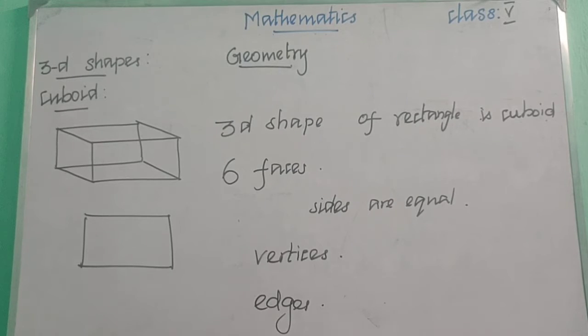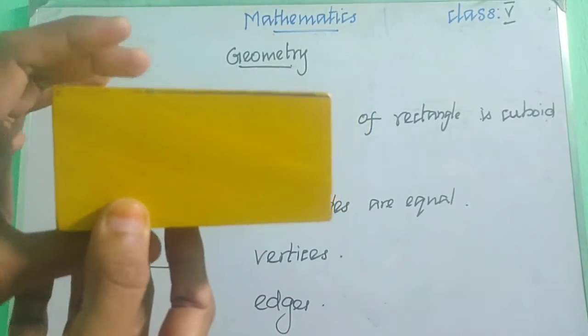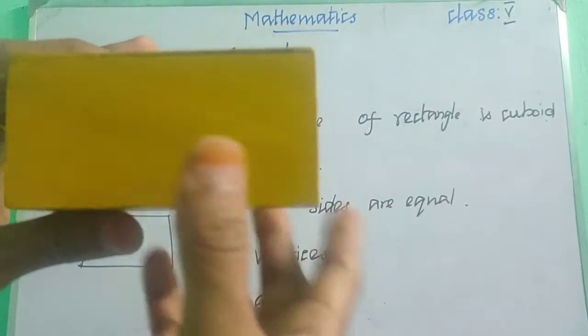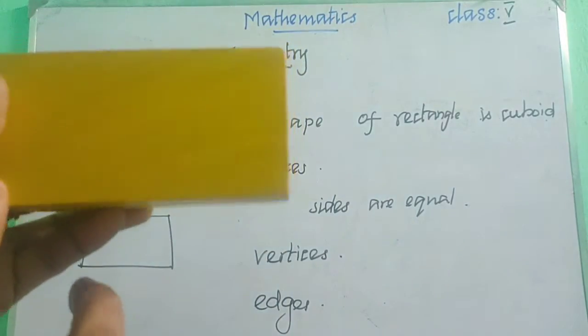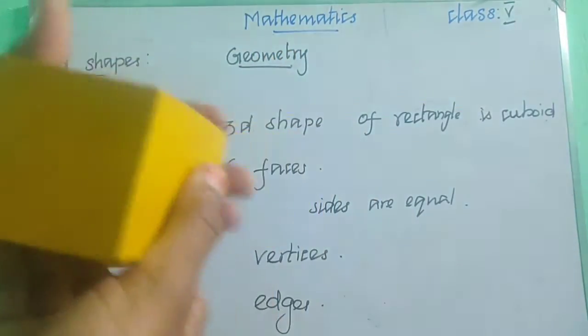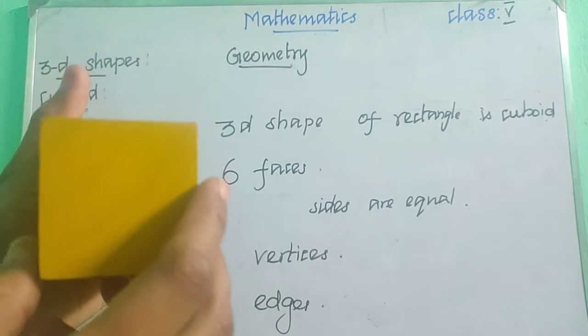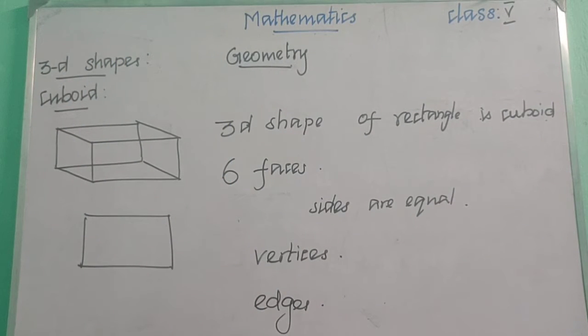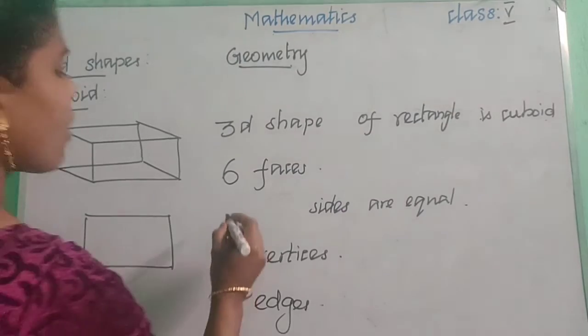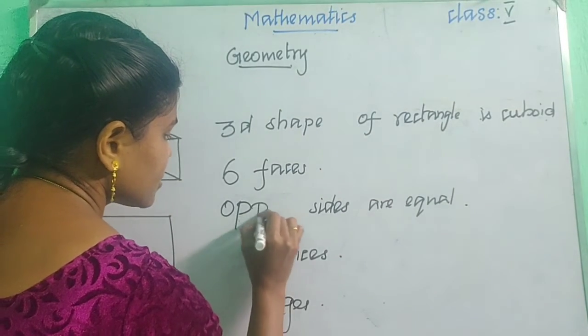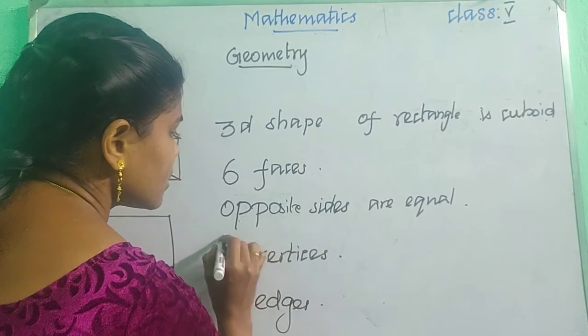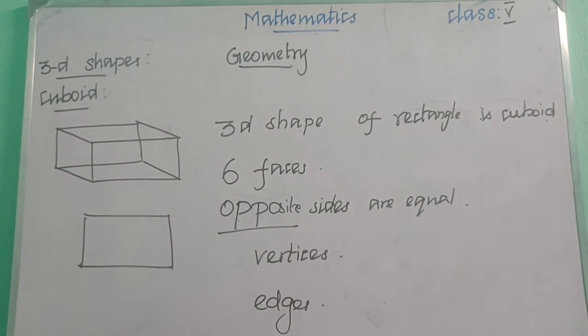While counting itself, you may have noted this side and this side are looking the same, right? And this side and this side are looking the same. So what can we say? The opposite sides of a cuboid are equal. Okay children, the opposite sides are equal in a cuboid. Can you all understand?